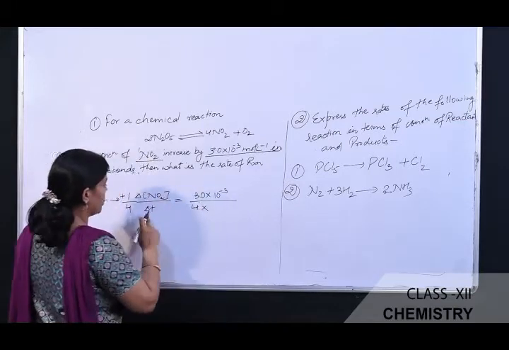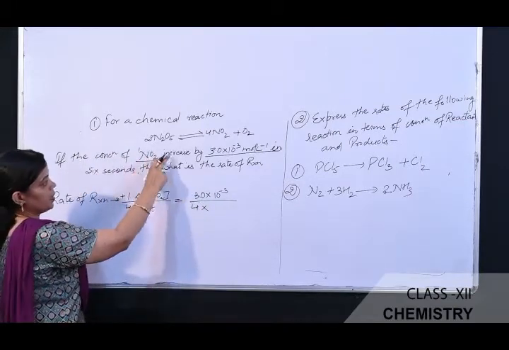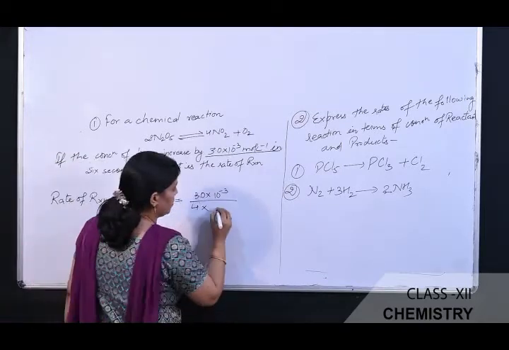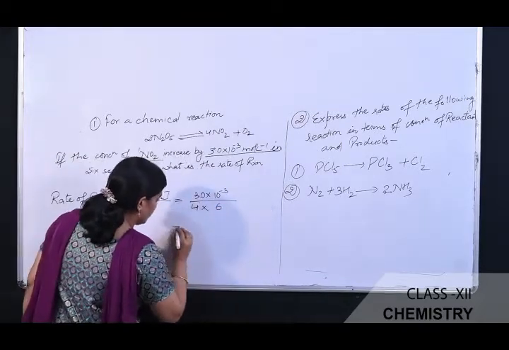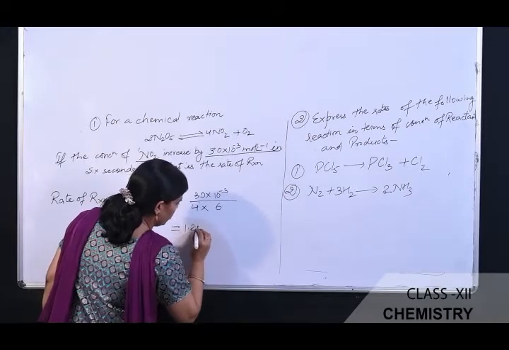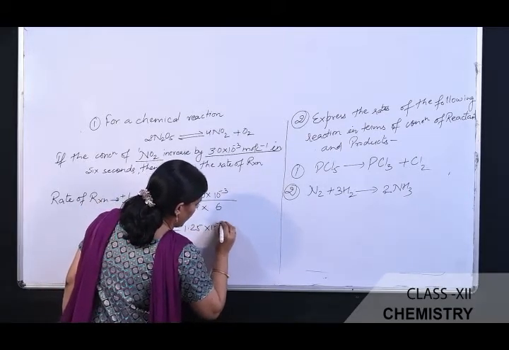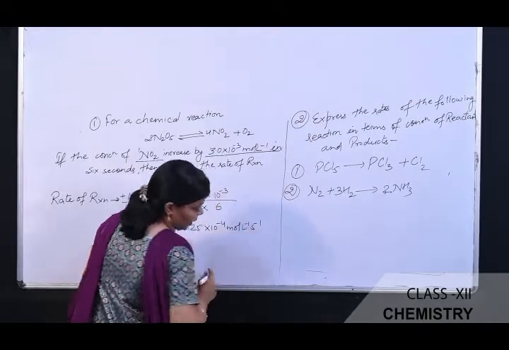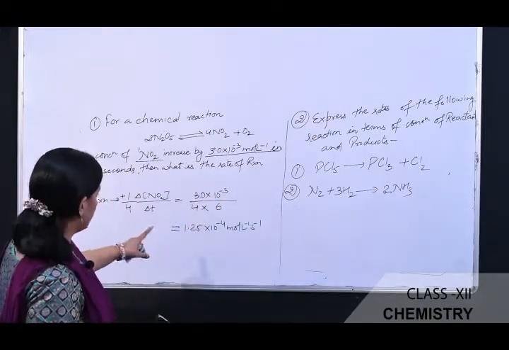And what is the time taken? This increase in the concentration of NO2 takes place in 6 seconds. So the time taken is 6. On solving this, we get 1.25 × 10^-4 mole per liter per second. This is the first numerical.